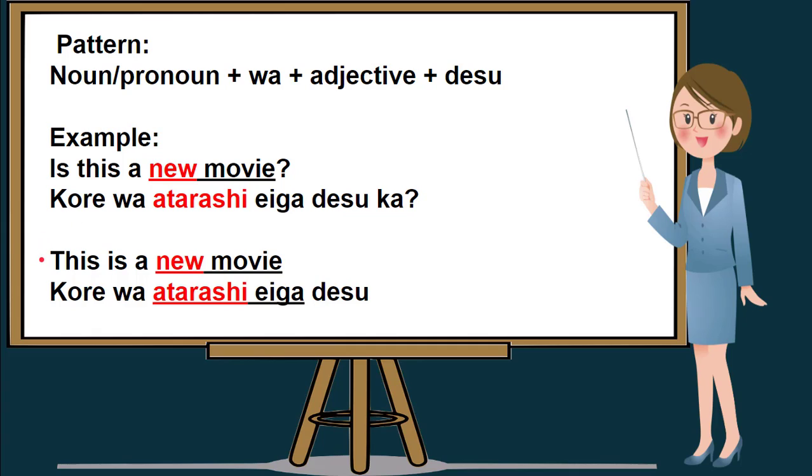Let's move on to the next example. We will be answering, is this a new movie? So the answer will be, this is a new movie. So if we try to translate this, again following the pattern, noun or pronoun plus wa and adjective, and the last one is desu. So this is a new movie in Nihongo will be kore wa atarashii eiga desu. Once again, this is a new movie in Nihongo is kore wa atarashii eiga desu.